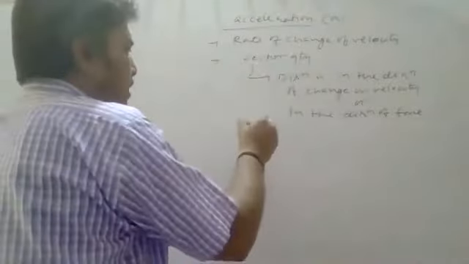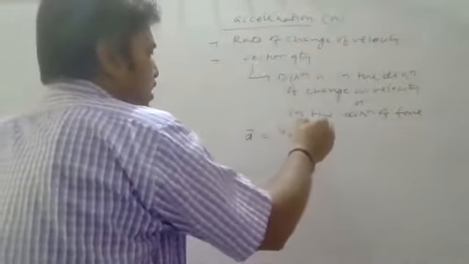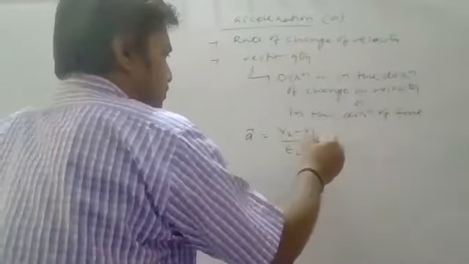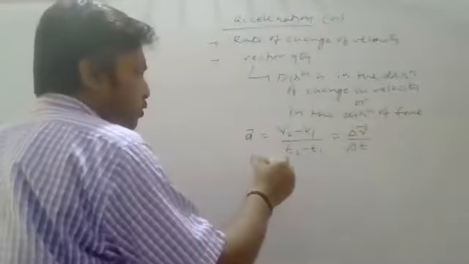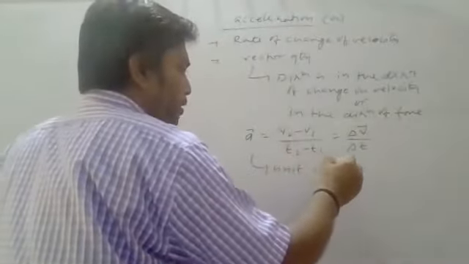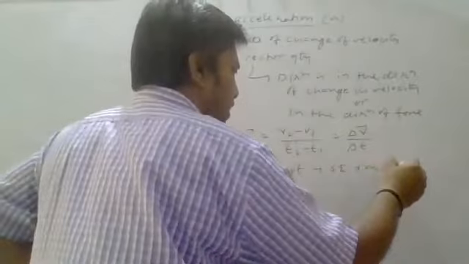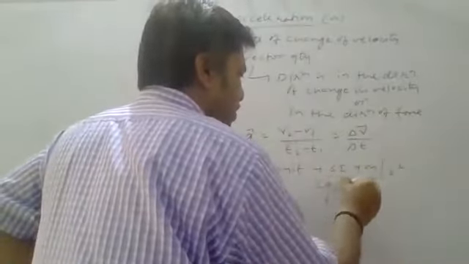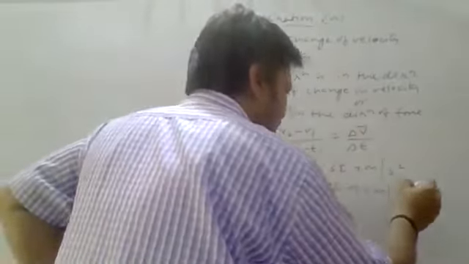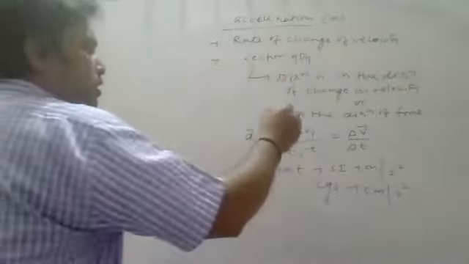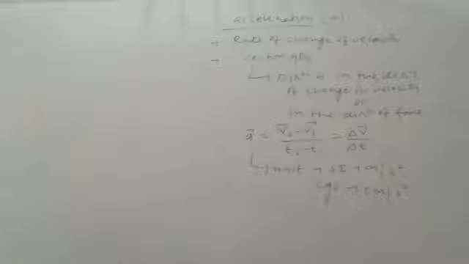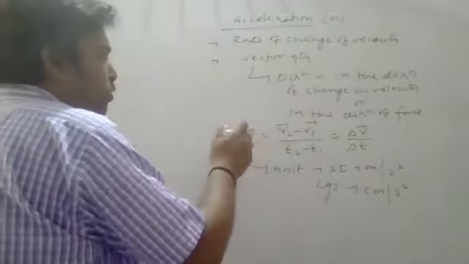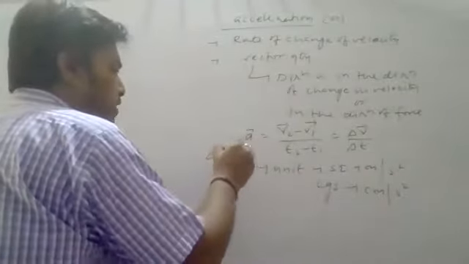Mathematically, I can say acceleration is change in velocity by change in time, or you can say rate of change in velocity. So if you want to find unit here, unit will be what? In SI system, it will be meter per second square. And for CGS system, it will be centimeter per second square. It is V2 vector minus V1 vector by T2 minus T1 here. It is your average acceleration.